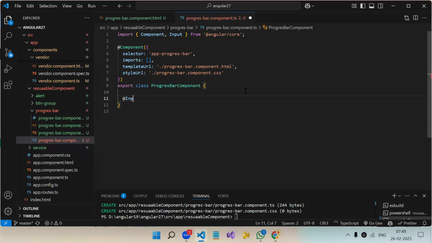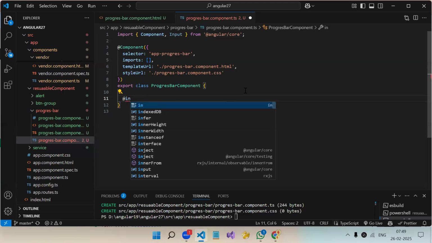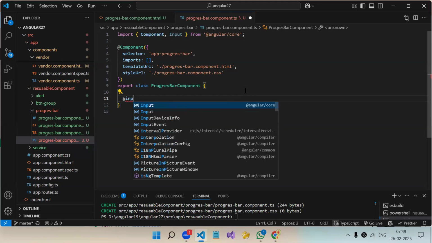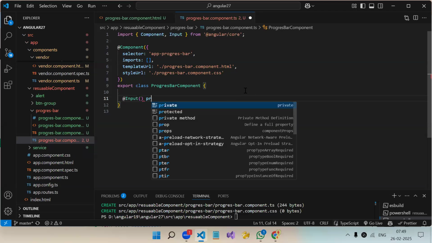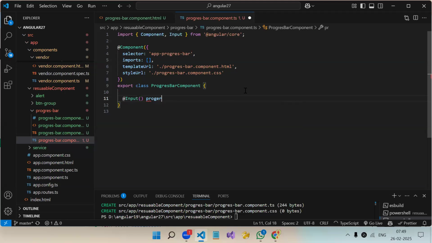If you write it, the suggestion for the small input will also come, but we have to use the capital one. What will it be? Progress value. We can go with either string or number, doesn't matter. I'm going with empty. Then the second @Input.